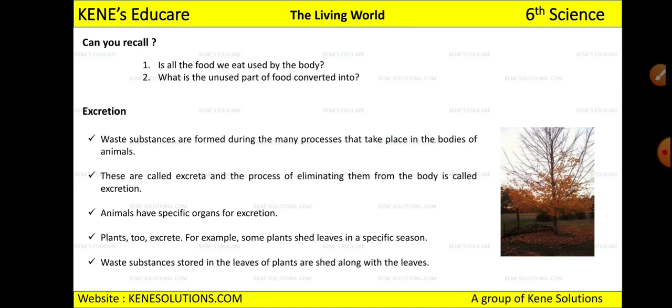But now, the absorbed nutrients will include some that are not nutrients, some substances which will not be useful to you; it will be a waste. So those waste substances will be eliminated by your body, okay, it will be eliminated out of the body, and that process is called the excretion process.